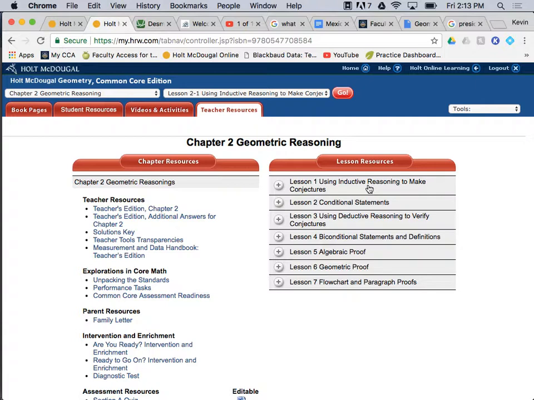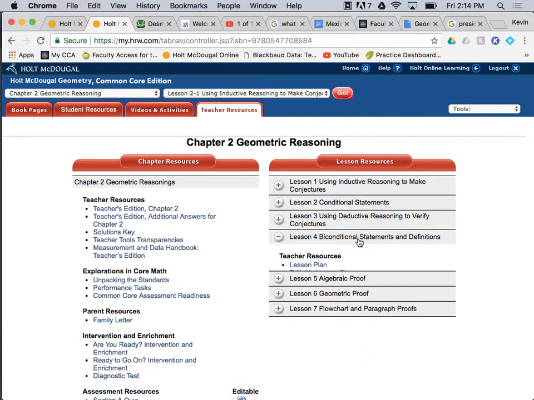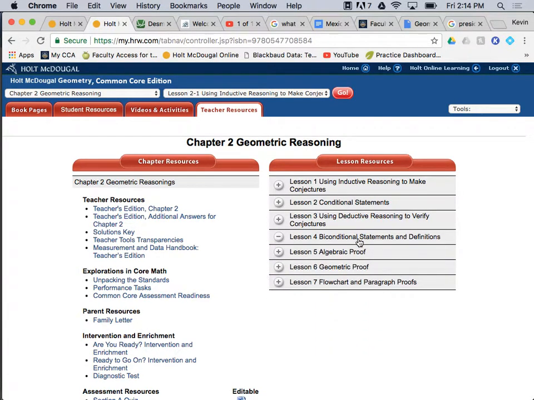And that was, what is inductive reasoning using? Patterns, right? Inductive reasoning uses patterns, and deductive reasoning uses logic. That's right. Inductive is patterns, deductive is logic. And conditional statements, okay, we'll get to, that's the if P then Q. Biconditional statements and definitions was, what's the key with biconditional? If and only if. That's biconditional.